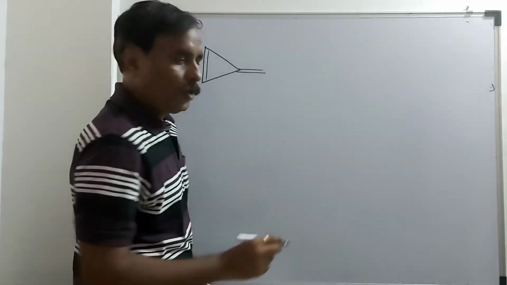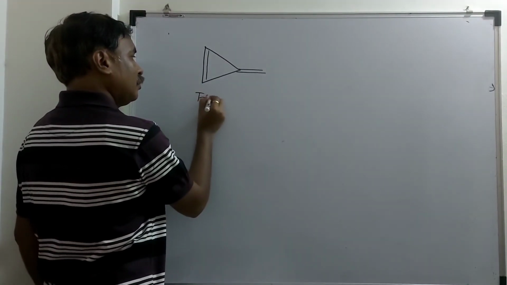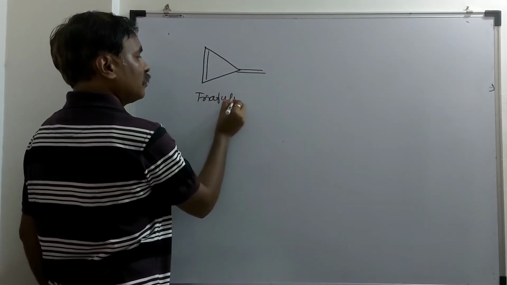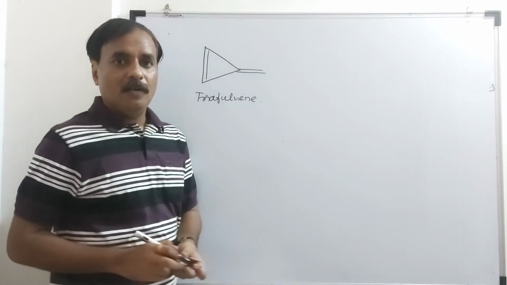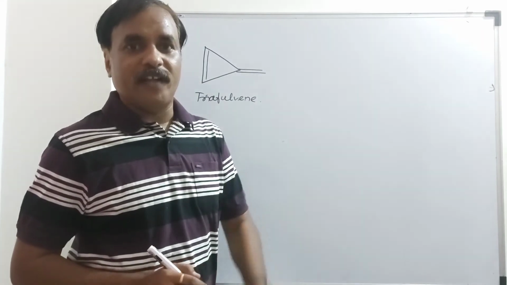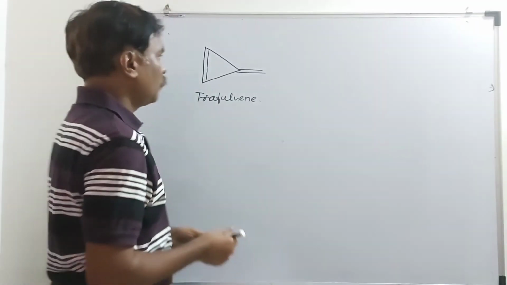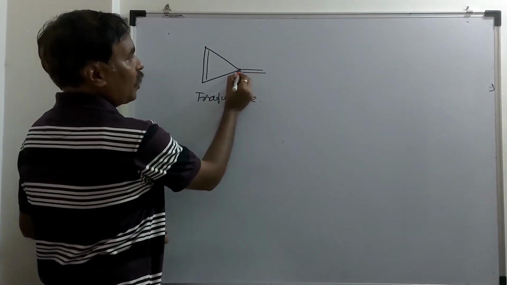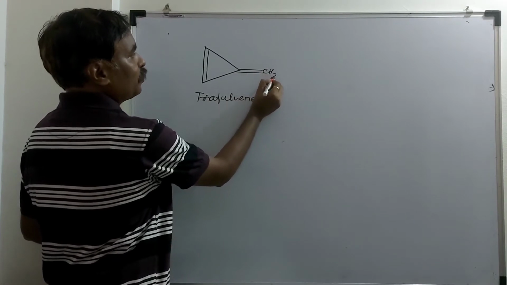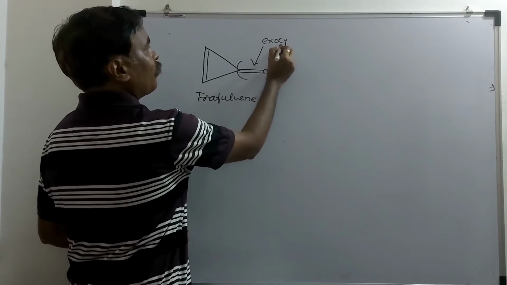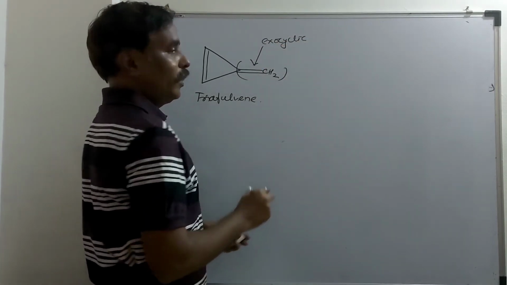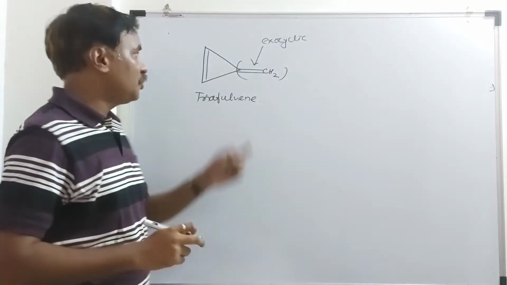This compound is said to be trifulvene. Is it aromatic, anti-aromatic or non-aromatic? Here this is an exocyclic carbon-carbon double bond, here it is CH2, and this is an endocyclic double bond.